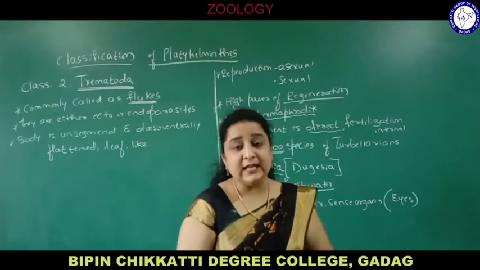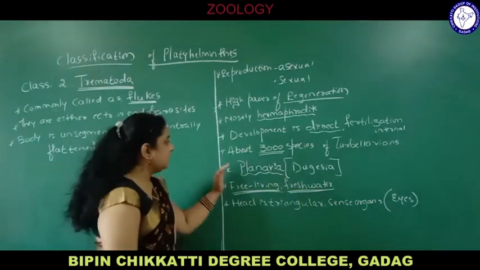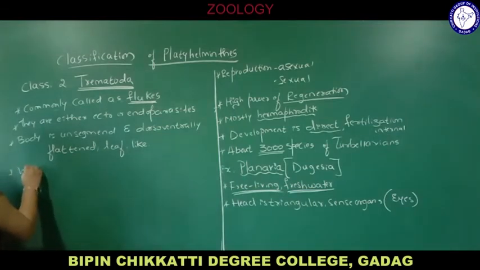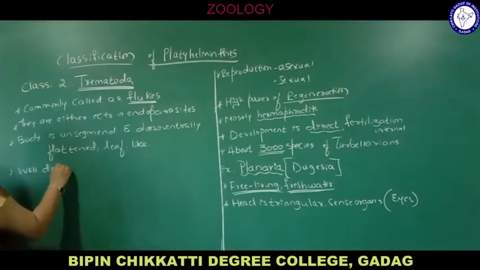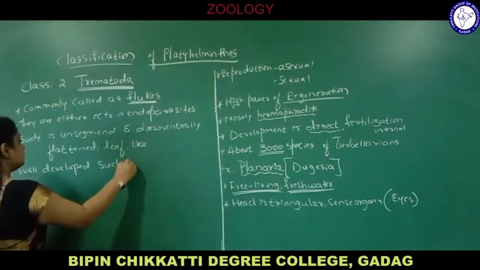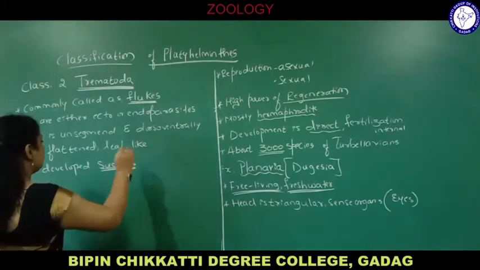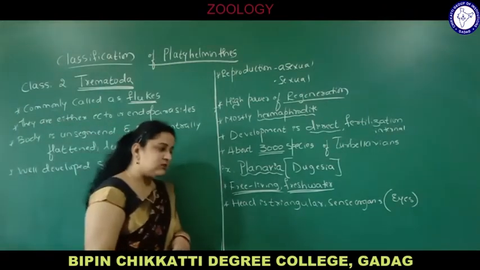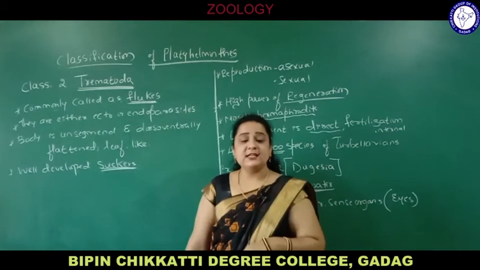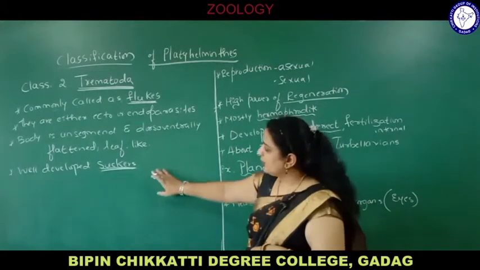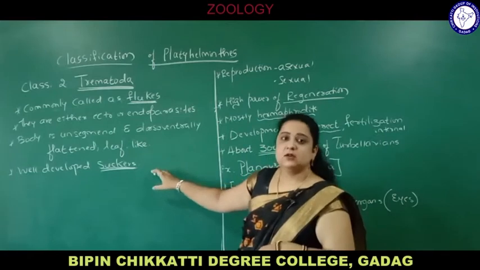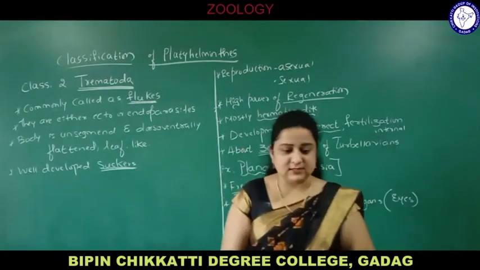They contain well developed suckers. In Turbellaria suckers are absent, but here they have well developed suckers. Suckers are very important for attachment to the host, as they are endoparasites or ectoparasites. If they are endoparasites, they attach to the intestine. So for attachment to the intestine, they require organs called suckers to suck the food material from the intestine.